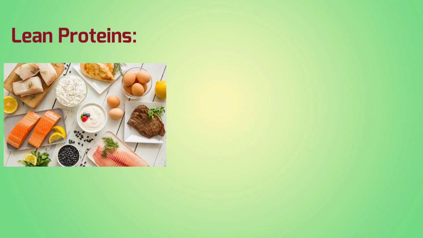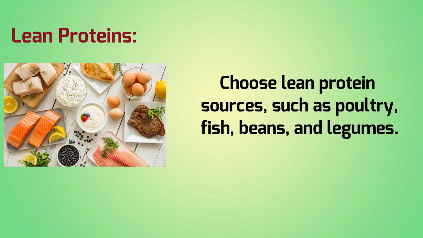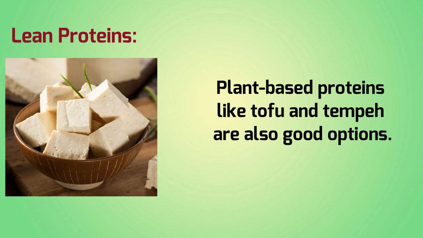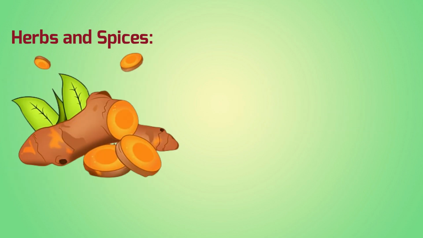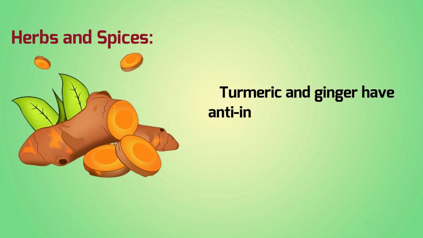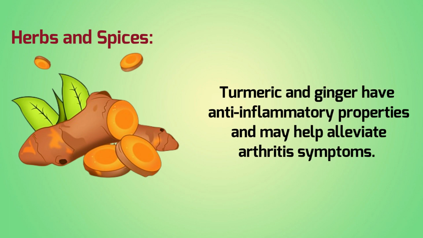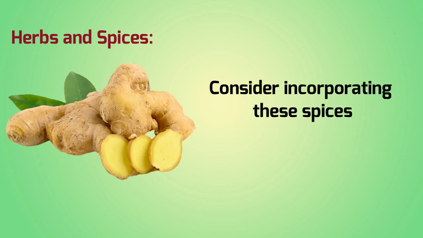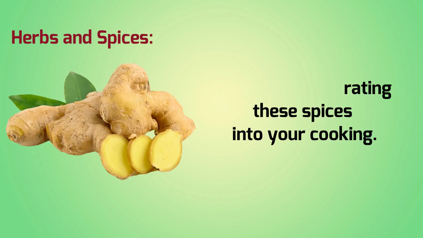Lean proteins. Choose lean protein sources, such as poultry, fish, beans, and legumes. Plant-based proteins like tofu and tempeh are also good options. Herbs and spices. Turmeric and ginger have anti-inflammatory properties and may help alleviate arthritis symptoms. Consider incorporating these spices into your cooking.